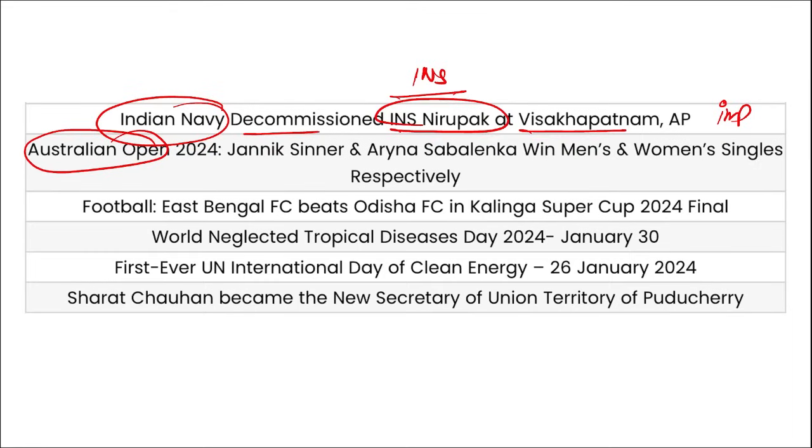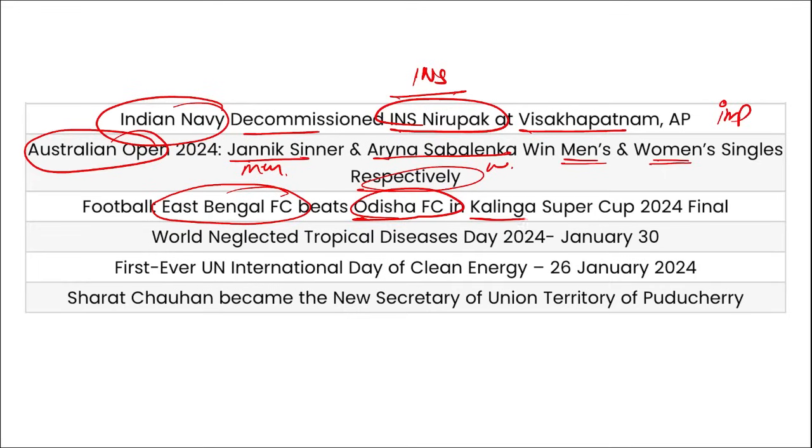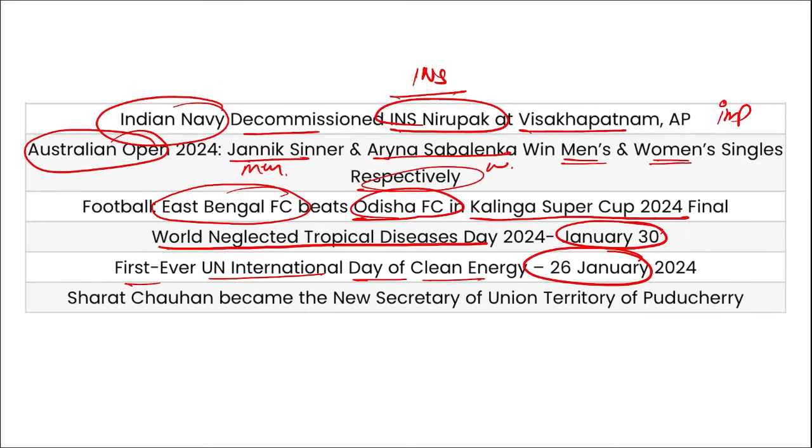Then the Australian Open was held. Jannik Sinner and Aryna Sabalenka won the men's and women's titles respectively. Men's was won by Jannik Sinner and women's by Aryna Sabalenka. Then East Bengal Football Club beat Odisha Football Club to win the Kalinga Super Cup 2024. World Neglected Tropical Disease Day is on 30th of January. First ever UN International Day of Clean Energy on 26th of January.